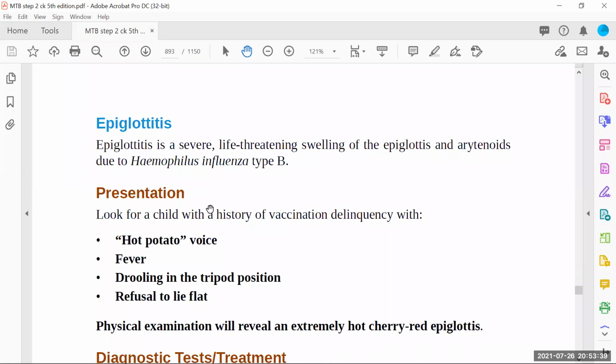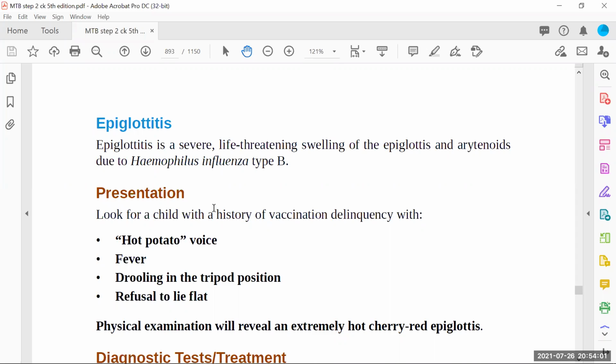Okay. Epiglottitis is a severe, life-threatening swelling of the epiglottis. It is inflammation of the epiglottis and the arytenoid cartilages, these cartilages of the larynx, and it is due to Haemophilus influenzae type B.